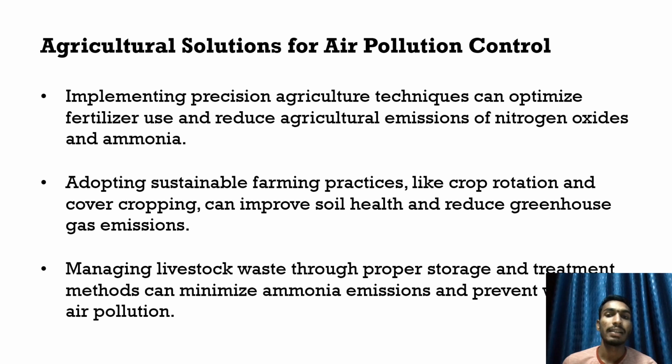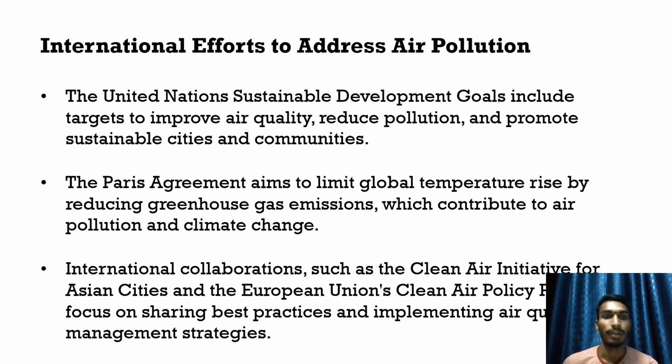Agricultural solutions for air pollution control. Implementing precision agriculture techniques can optimize fertilizer use and reduce agricultural emissions of nitrogen oxides and ammonia. Adopting sustainable farming practices like crop rotation and cover cropping can improve soil health and reduce greenhouse gas emissions. Managing livestock waste through proper storage and treatment methods can minimize ammonia emissions and prevent air pollution.